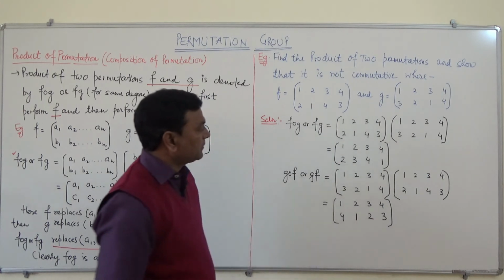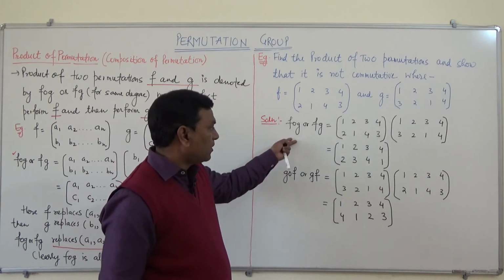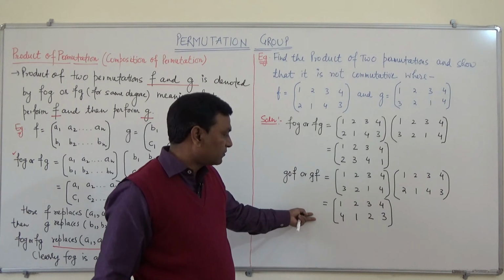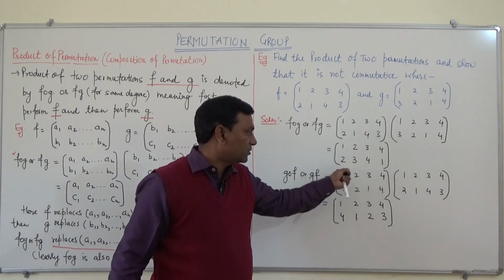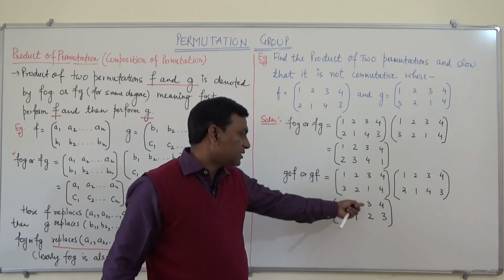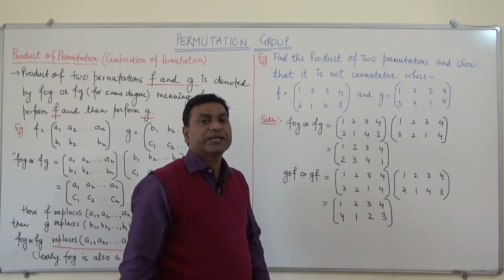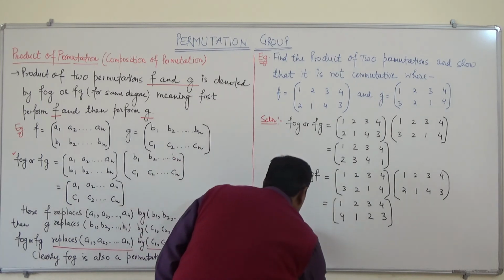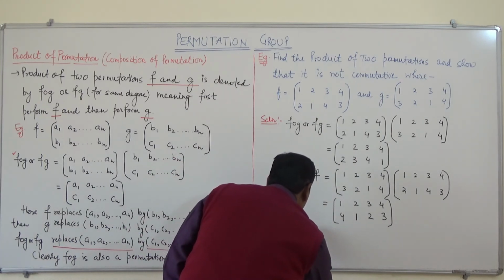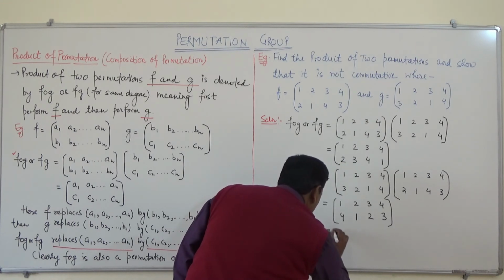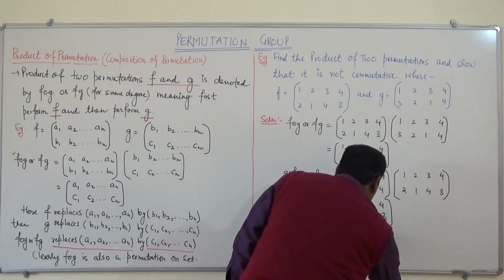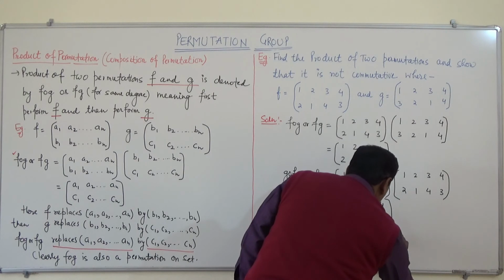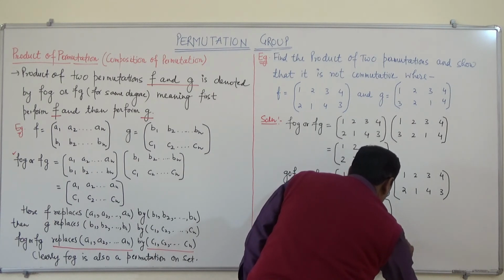Now we can see that fog is not equal to GOF because they are different. This is 1 2 3 4, 2 3 4 1, and this is 1 2 3 4, 4 1 2 3. So this implies that fog is not equal to GOF, or FG is not equal to GF.